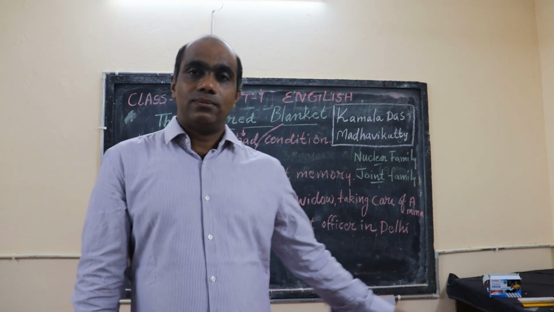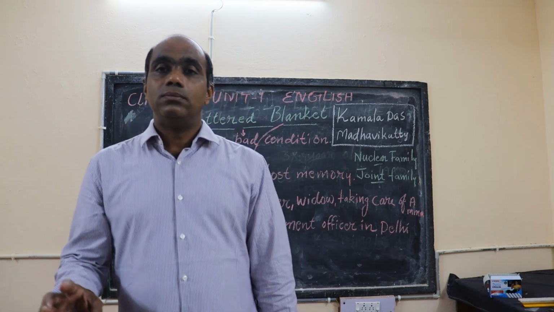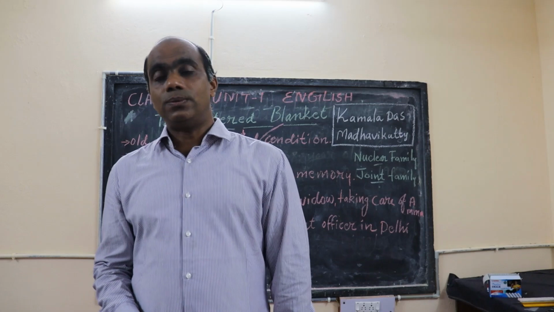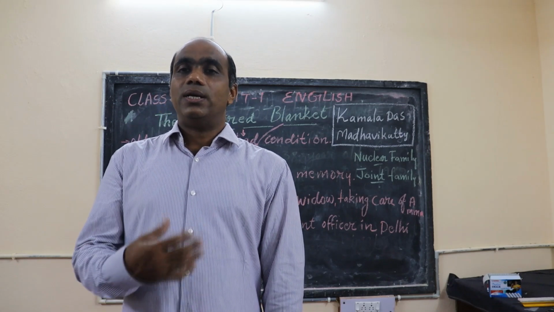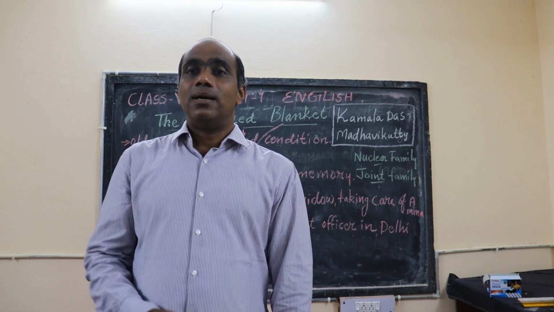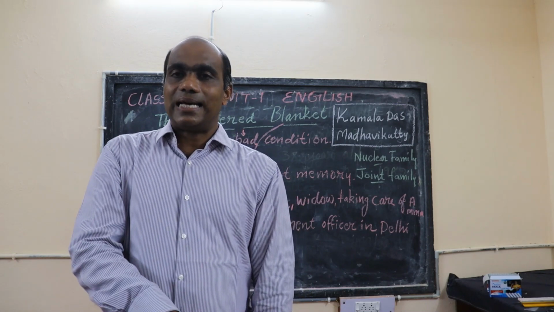Do you like joint family or nuclear family? You write down these differences and also say what kind of family you actually like. These are the exercises you have to do today immediately after the class.